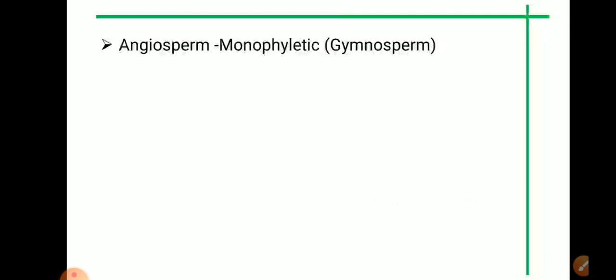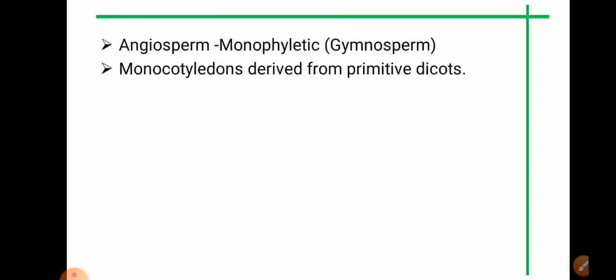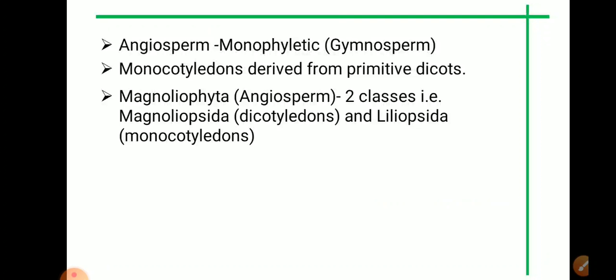Students, Armand Takhtajan considered angiosperms to be monophyletic in nature, that they arose from the ancient group of gymnosperms. He even considered the monocotyledons derived from the primitive dicots. He divided the angiosperms, that is Magnoliophyta, into two classes, Magnoliopsida, also known as dicotyledons, and Liliopsida, known as monocotyledons.